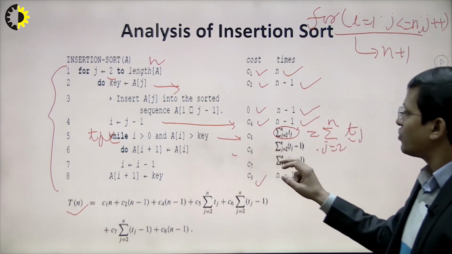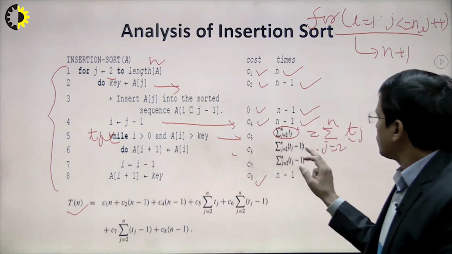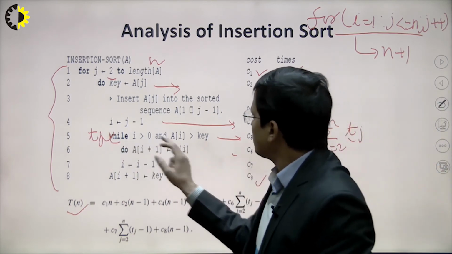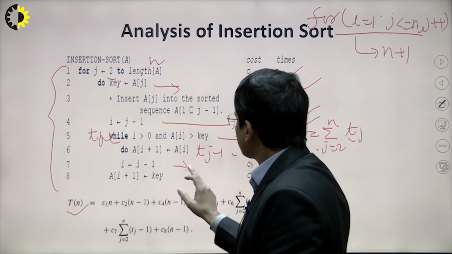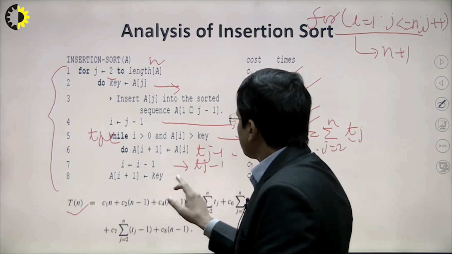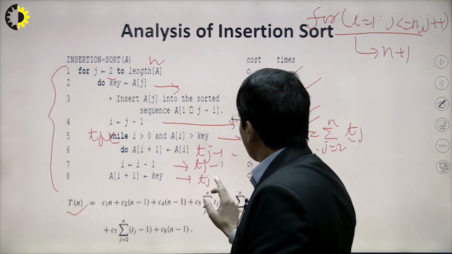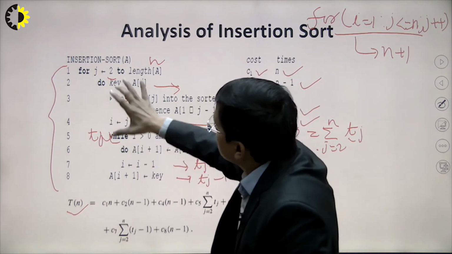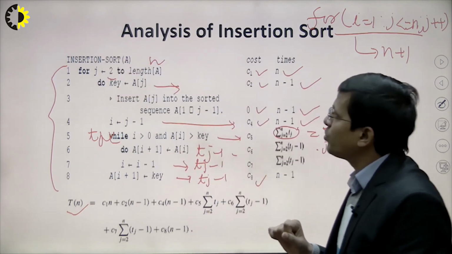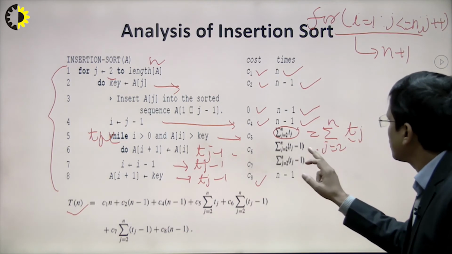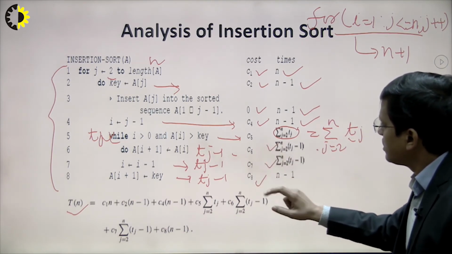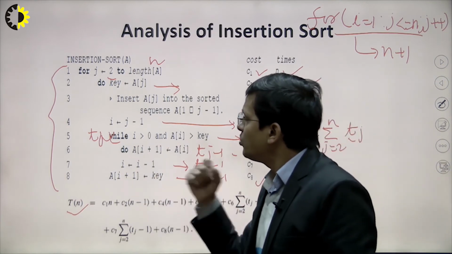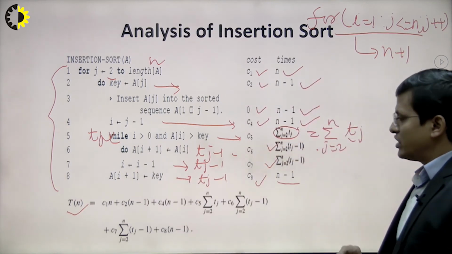Similarly, this one is also tj, but the statements in the inner loop will be executed tj minus 1 times. This also executes tj minus 1 times, right? But this statement comes under the outer loop, so we have to sum all these things from 2 to n. Similarly, this is outside of this while loop, so it will execute n minus 1 times, right?